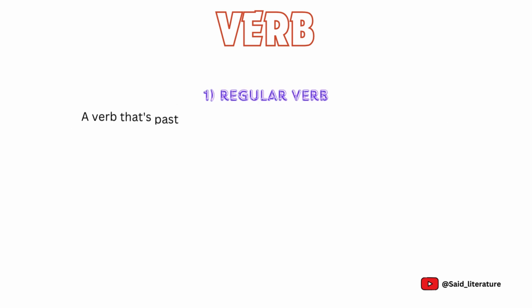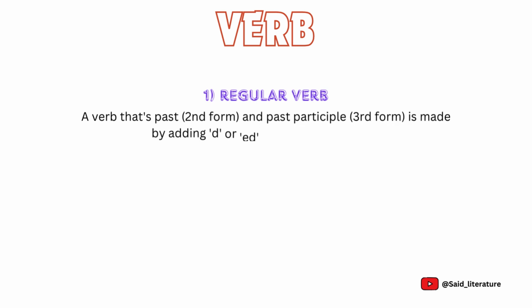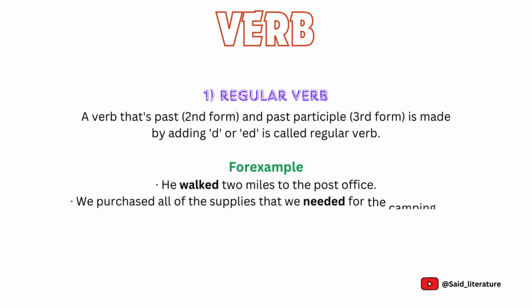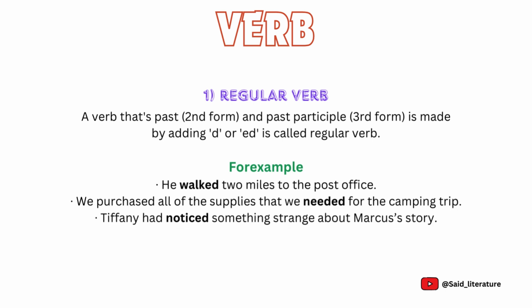Types of verb. There are many different types of verb that we use in writing and speech. First one is regular verb, a verb whose past, second form, and past participle, third form, are made by adding d or ed is called regular verb. Examples are: he walked 2 miles to the post office. We purchased all of the supplies that we needed for the camping trip. Tiffany had noticed something strange about Marcus's story.